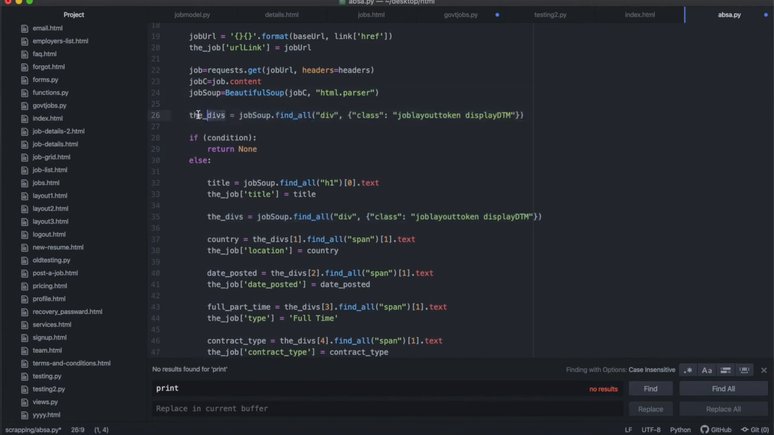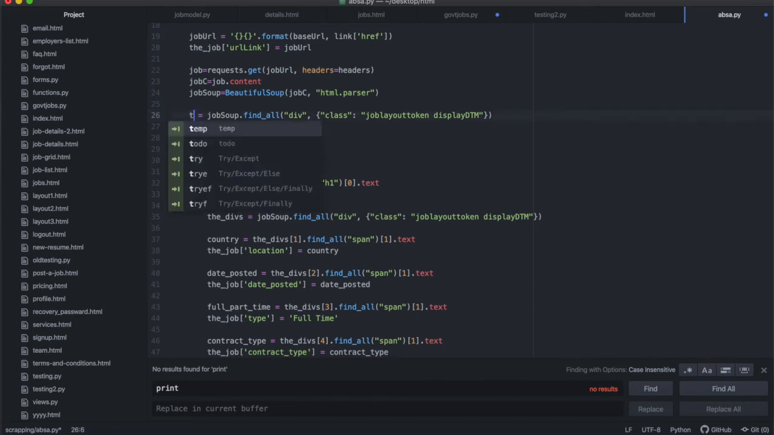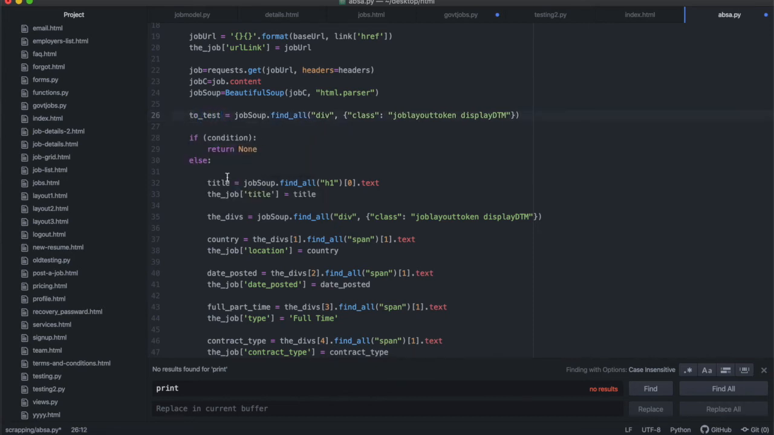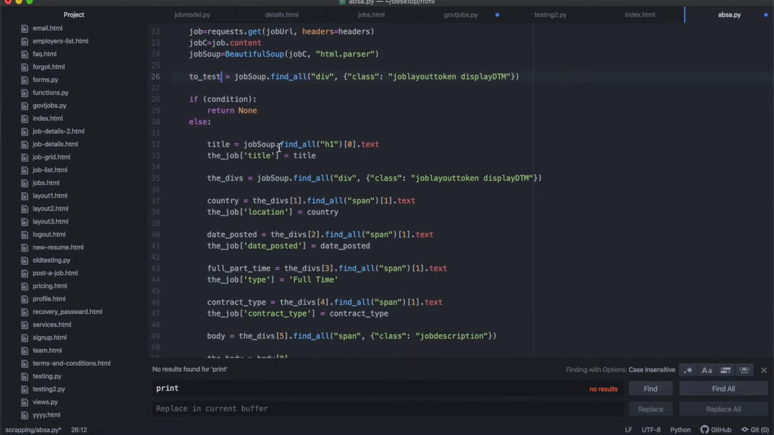Okay, I'm not going to call it the divs. I'm going to call it something else so it doesn't confuse this with the other one. I'm going to call this, I don't know, to test, because I don't want to confuse that variable with that variable. So I know that if the job doesn't exist and they've removed it, this div doesn't exist, because only that H1 statement and the notice that says this job isn't filled exists.